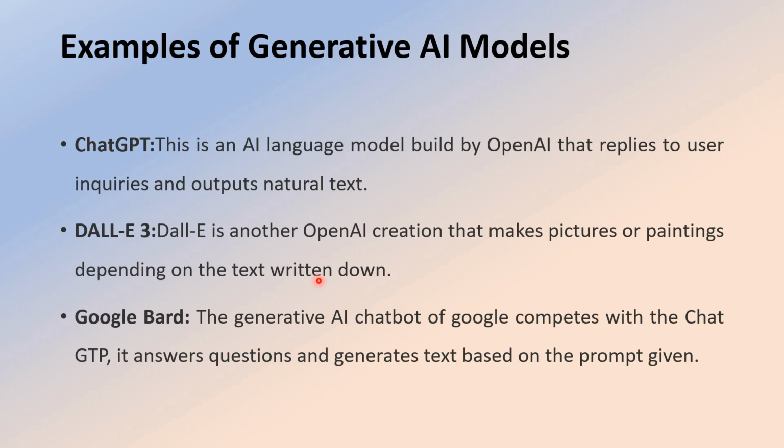Most of the generative AI models that generate text are called text-based models, and those that generate images are called image-based models. The best example of an image-based model is DALL-E 3. ChatGPT generates text based on its versions, and Google Bard is completely a text-generation chatbot.